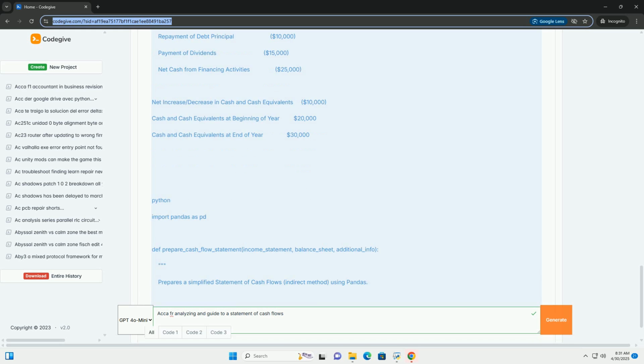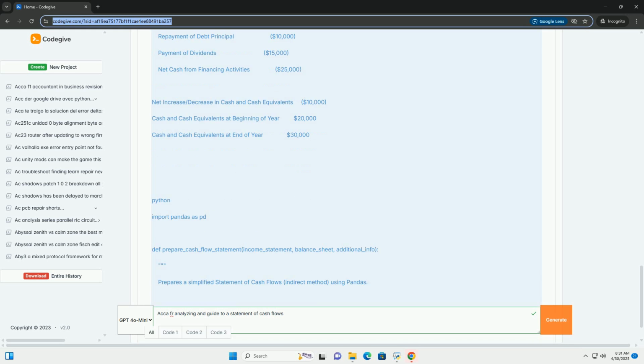This is vital for assessing liquidity, determining if a company has enough cash to meet its short-term obligations, evaluating solvency, understanding the long-term cash flow patterns to assess financial sustainability, making investment decisions, analyzing a company's ability to generate future cash flows for investors and creditors, predicting future performance, using historical cash flow data to forecast future cash flows, reconciling net income and cash flows, explaining the differences between accounting profit, net income, and actual cash generated by the company.